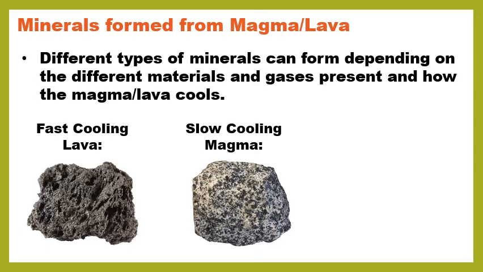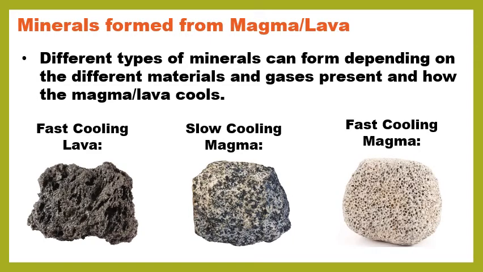So that's completely different. And also, for our last example, let's look at fast cooling magma. So this is also molten rock underground, but it looks like this. And it almost looks like it has a lot of little holes in it. And this is actually called pumice, and this is the stuff that you use, if you have really dry, scaly feet, to kind of get all of the dead skin cells off your feet. So you've probably seen pumice before. It's quite light. So just based on the cooling, you get different results. So you're not going to make the same type of mineral over and over and over again. It really depends on what's inside the volcano and how fast or slow it cools.